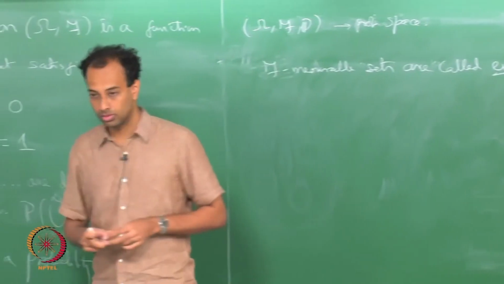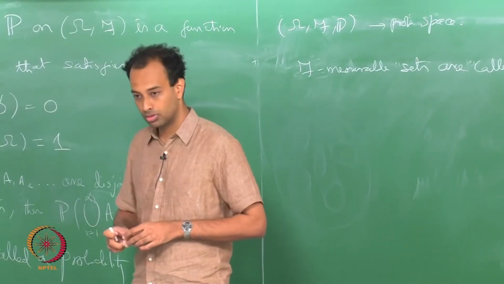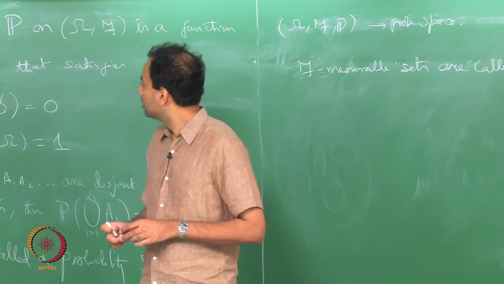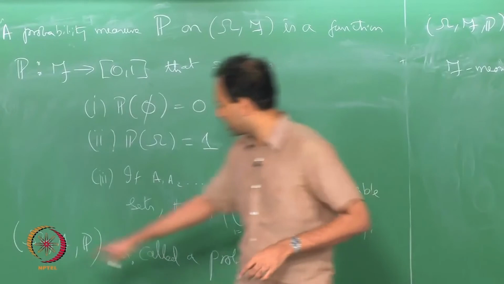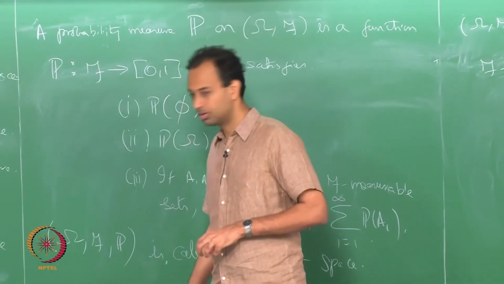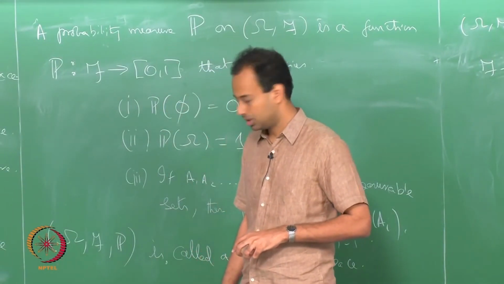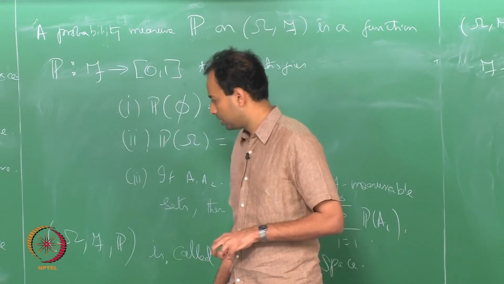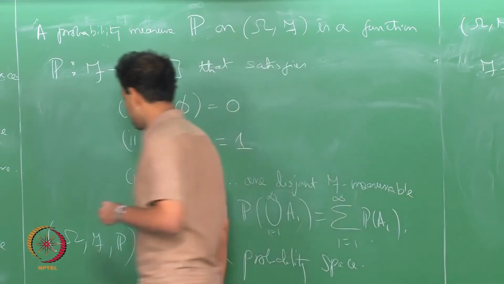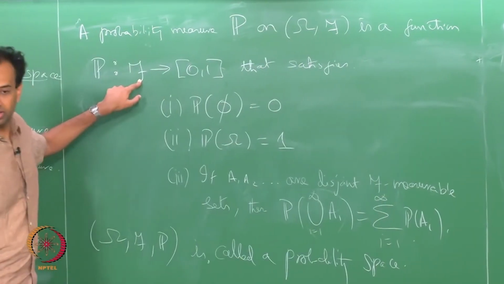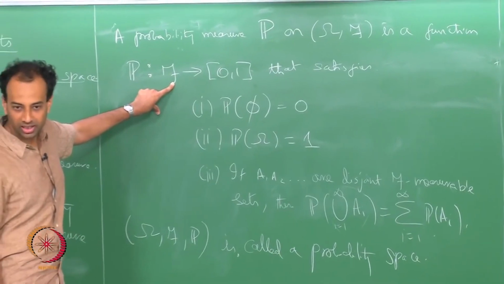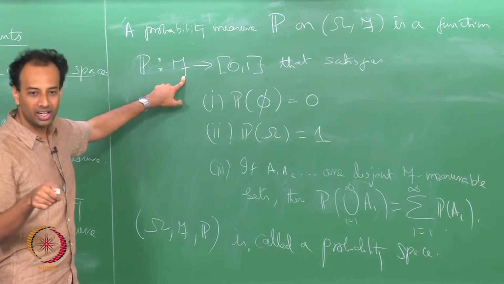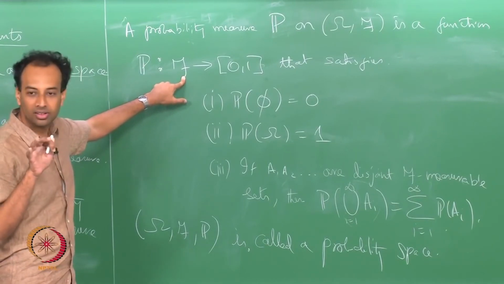Actually, my question is: the most elementary element is an element in omega, right? That is the most elementary thing. If you assign probabilities to that elementary thing, you can always assign probabilities to subsets. That is not true. We assign probabilities to those sets that are in F. F is a sigma algebra on omega, right. You assign probabilities to only those subsets of omega which are in F.